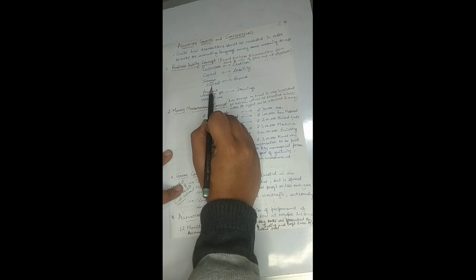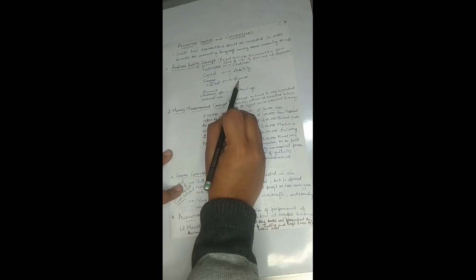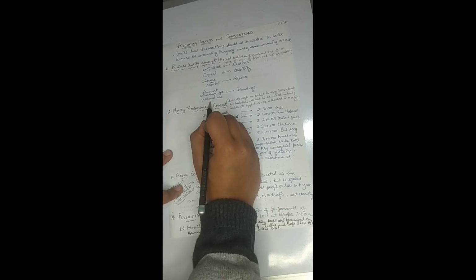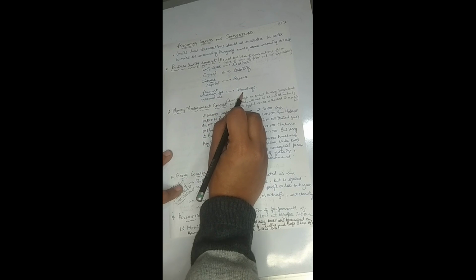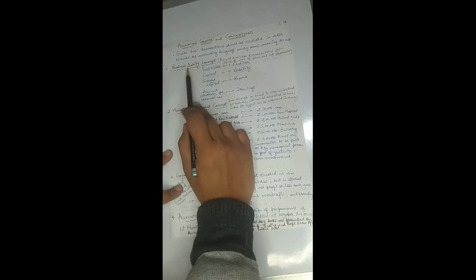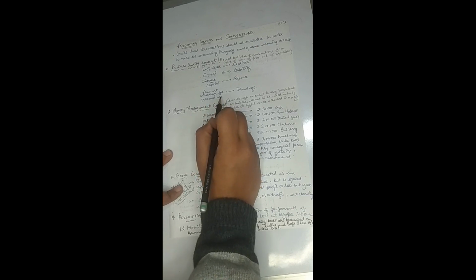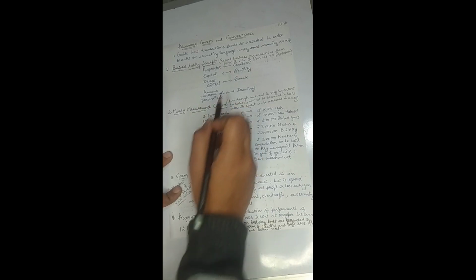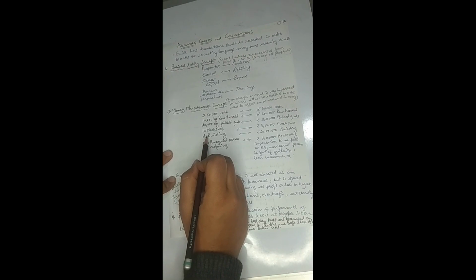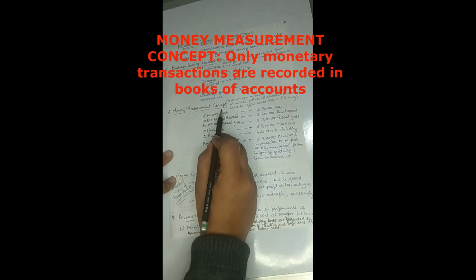Interest on capital will be the expenditure for the business, and the amount of money or amount of goods which have been withdrawn by the owner for his personal use are the drawings, right? So it is because of this business entity concept that all these things are considered while preparing the books of the accounts, right? Okay, I hope this concept is clear. Let's move forward with the next accounting concept, which is the money measurement concept.